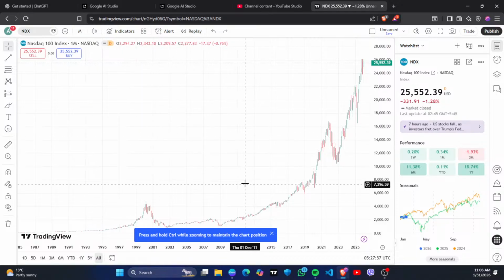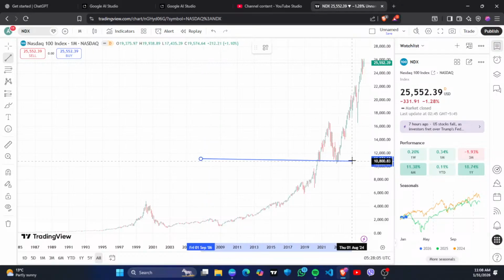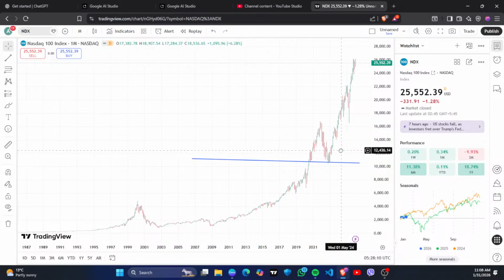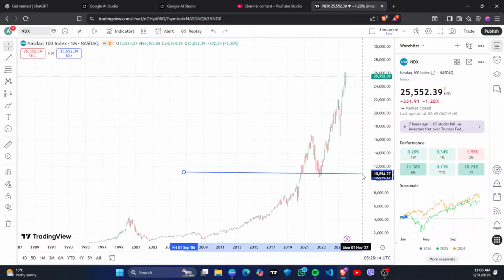It has provided a very high return for investors. Let's try to draw support, and I think it doesn't have much support because tech companies in the USA have global dominance, so they can maximize their return compared to companies in other sectors.